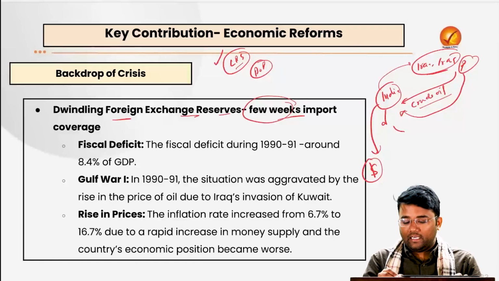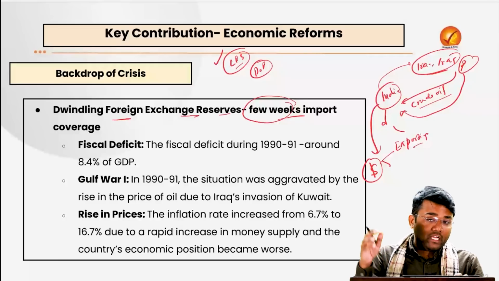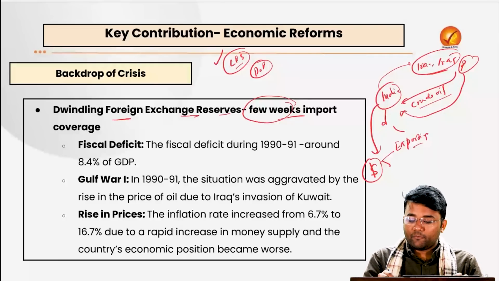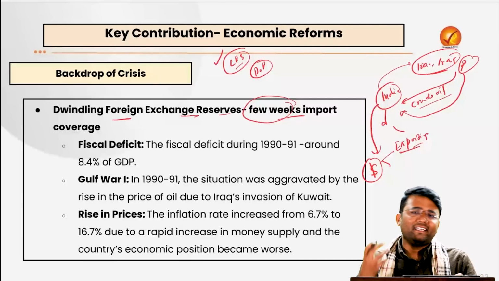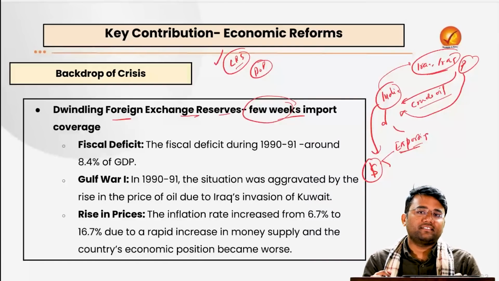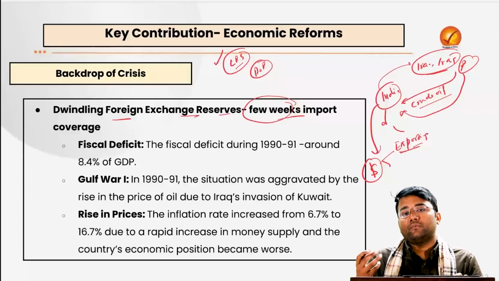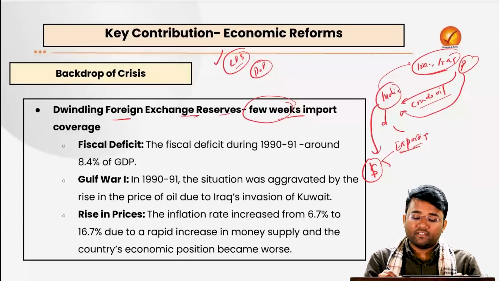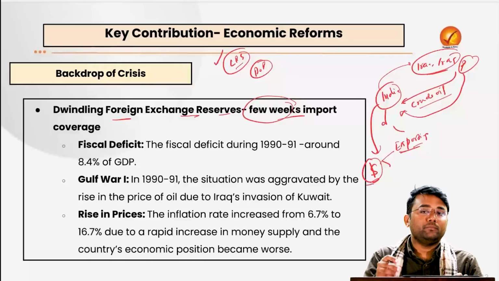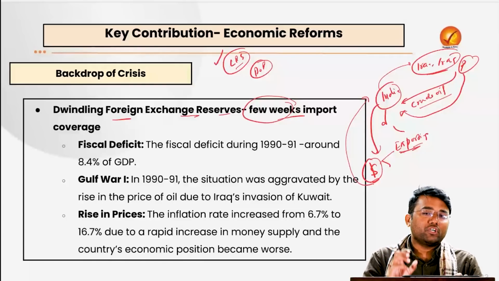First, how can India earn dollars? Let's suppose India is exporting products, like Iran, Iraq and other countries are exporting crude oil to India. If India exports products like textiles, gems, jewelry, or even food products like basmati rice, the countries buying these products will be told, give us dollars, because that is what will be used to cover the imports. So export earnings are one of the important sources of foreign exchange reserves.